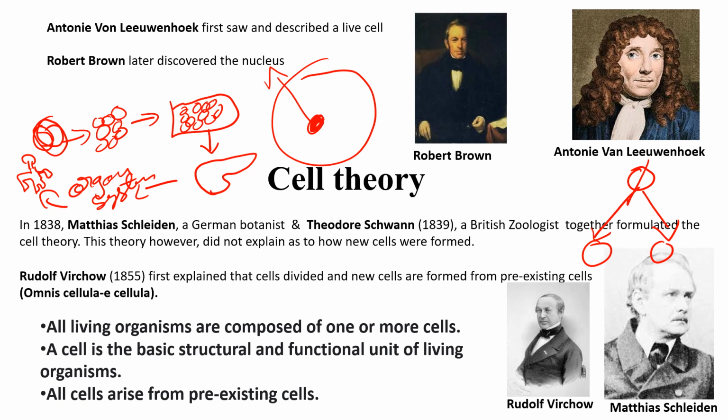And the last theory says that a cell arises from a pre-existing cell. This is a parent cell, where the cell divides and forms two daughter cells. Now, till now we studied the history of the cell and the cell theory. Further, we shall be studying the classification of cells based on various aspects.